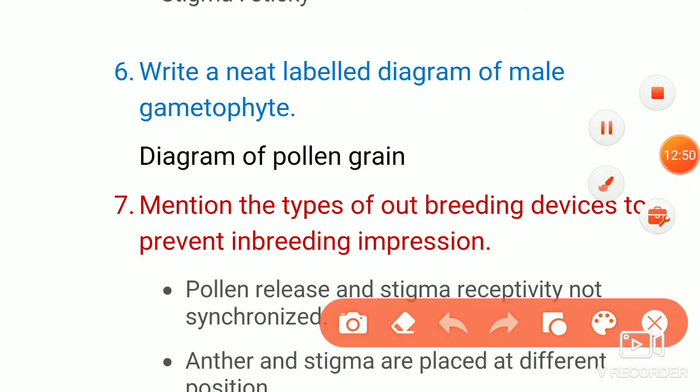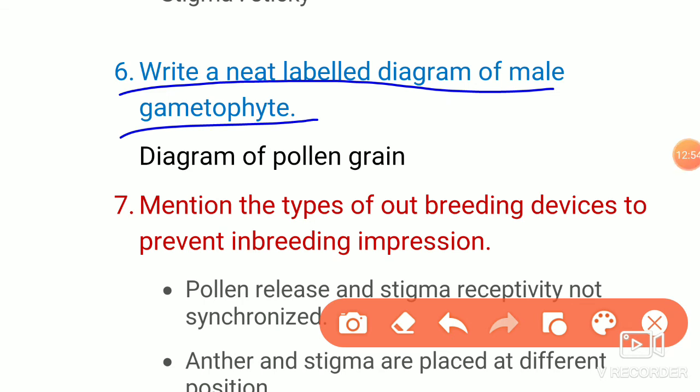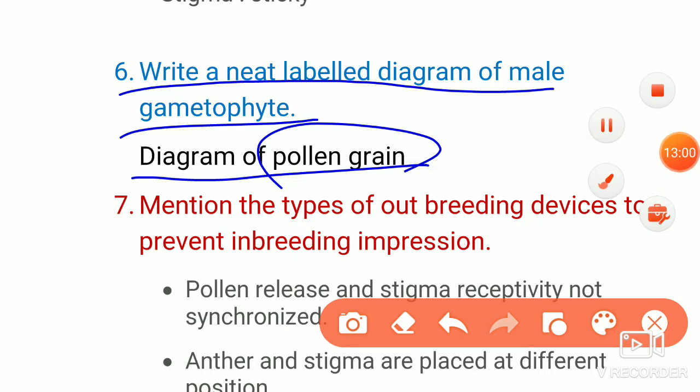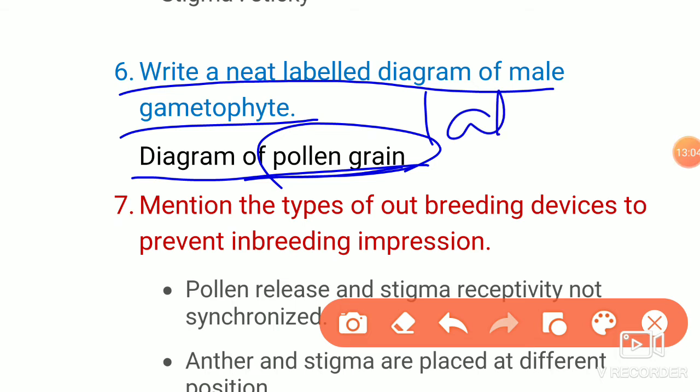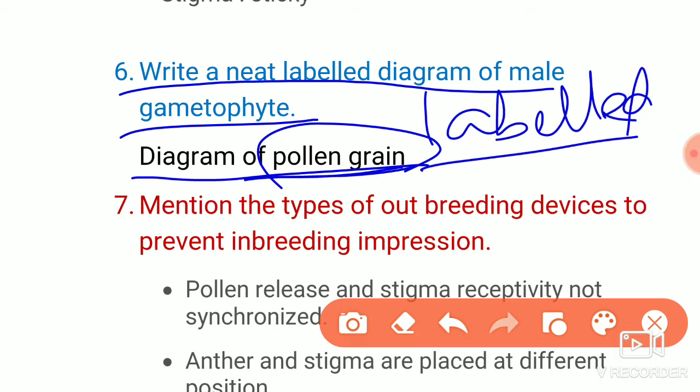Then if you go to the next question, that is write a neat labeled diagram of the male gametophyte, which I already gave in the notes. There is only the diagram of the pollen grain you have to write. Just write the diagram and label. Of course labeling has to be done. Without the labeling the diagram will not be valid. Label the diagram.